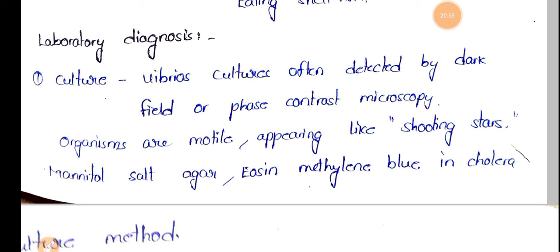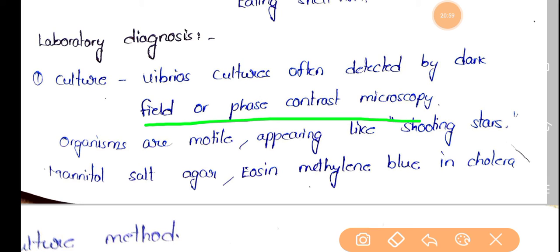And these colonies will be observed under a dark field microscope or phase contrast microscope. Here these organisms will be motile, appearing like shooting stars, and mannitol salt agar or eosin methylene blue will be used for the culturing of this Vibrio cholerae bacteria.